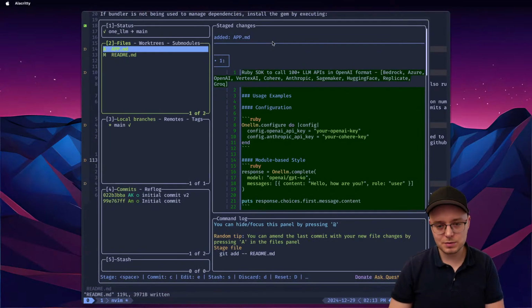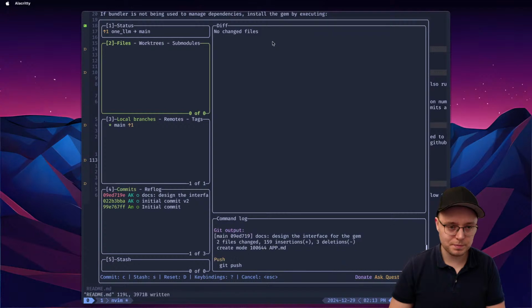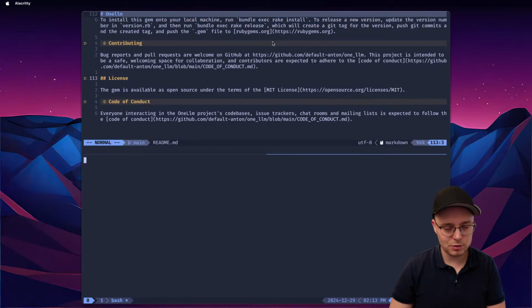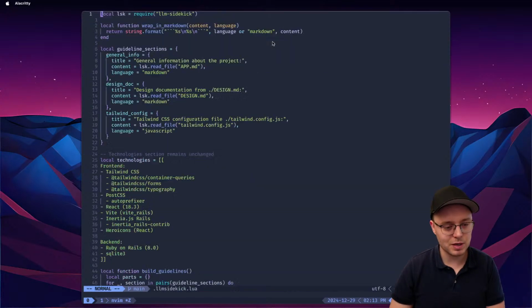Okay, so we're gonna say something like docs, design the interface for the lib, for the gem, and push that. And now we need to create this file that I like to call LLM Sidekick. This is for my gem that I use in Neovim to code with all of this stuff, and it's going to be very helpful later, and you'll see why now.